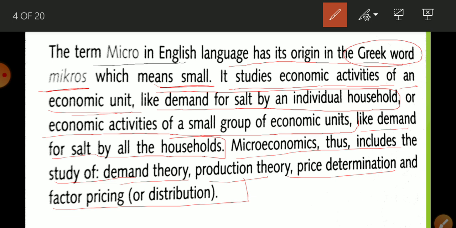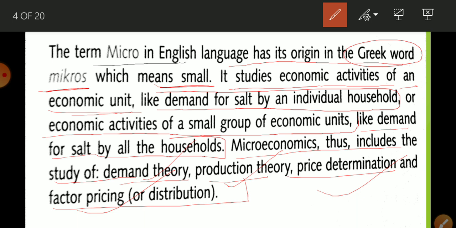So when you learn microeconomics, the chapters are demand theory, production theory, price determination and factor pricing. These are the subject matter, the things that you are going to study in this subject, okay student. So I think you are able to understand this much.